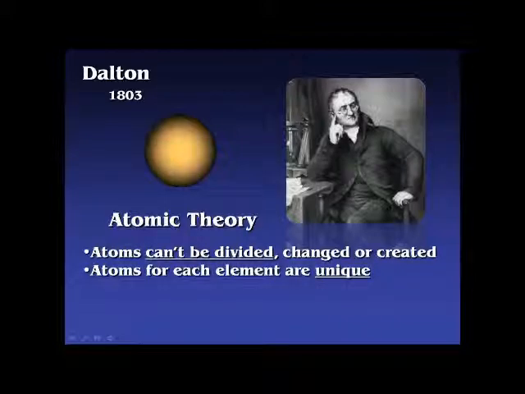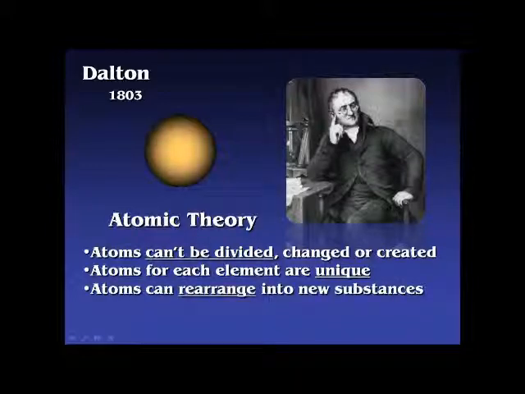And atoms for each element are unique, he also said. So for instance, all of the carbon atoms are different than all of the nitrogen atoms out there or the helium atoms out there. Atoms are unique. He would say that all of the nitrogen atoms, for instance, all look alike, but they are unique and different from all the other types of elements. And for the most part, that's fairly true. However, we'll learn later in this unit about different isotopes and different varieties of, for instance, carbon atoms or sodium atoms and so forth that are a little bit different than the other ones. But for the most part, again, he was right on there.